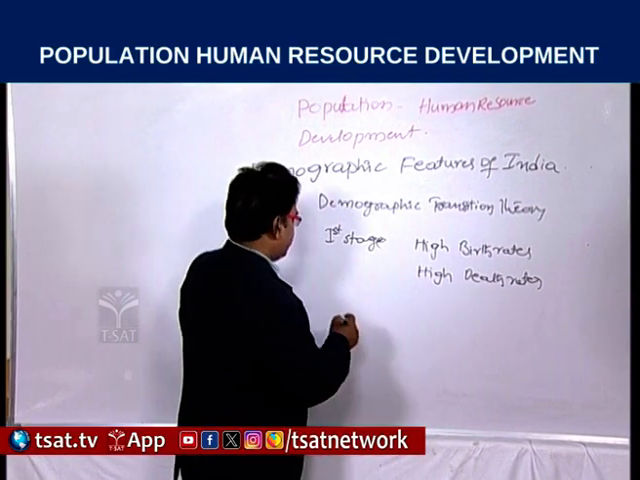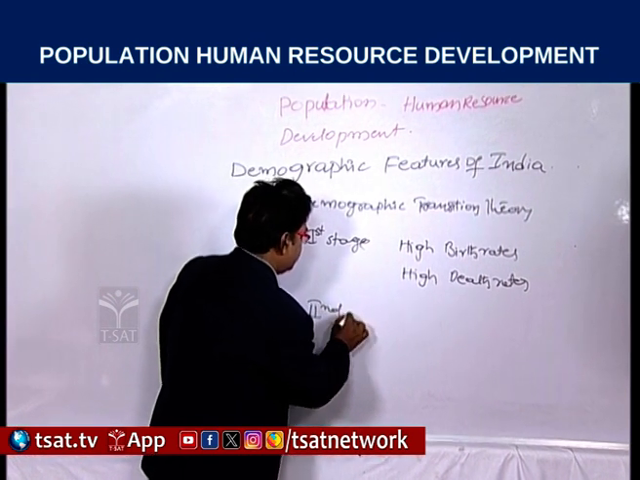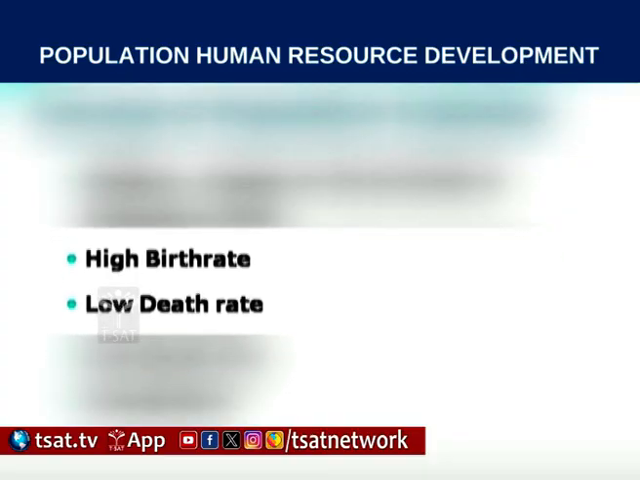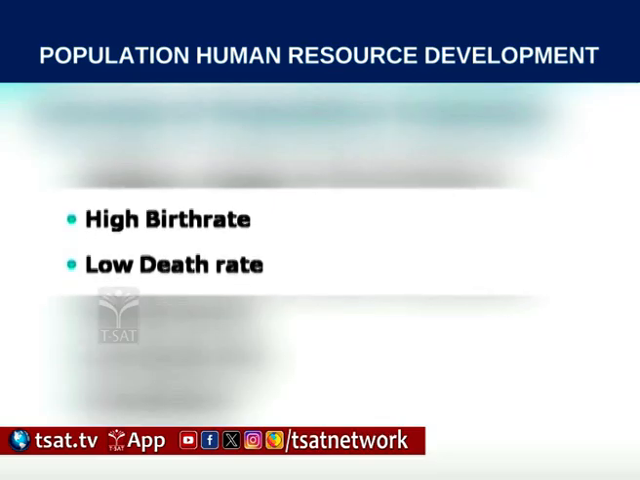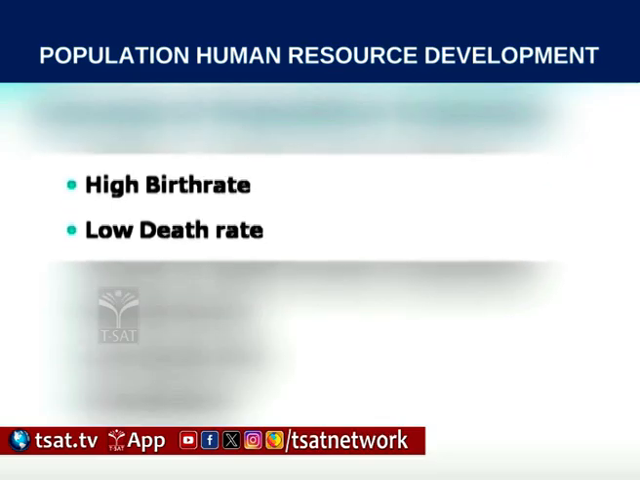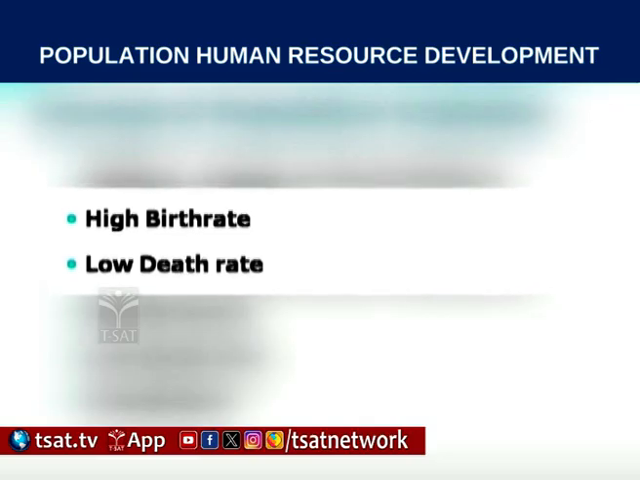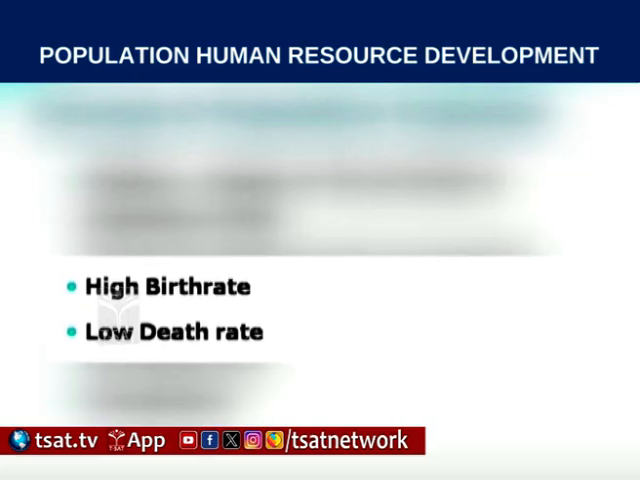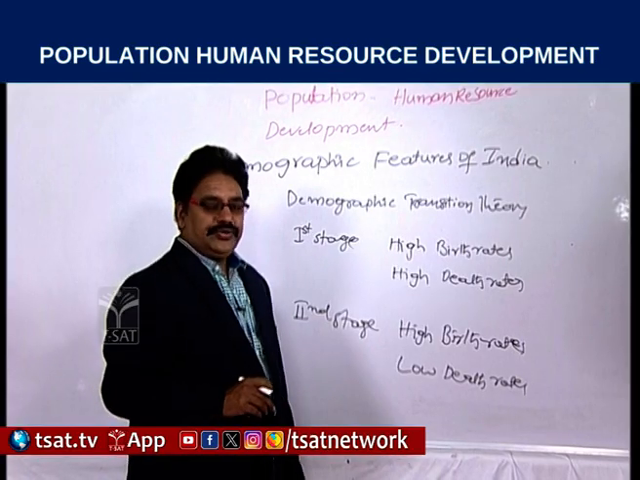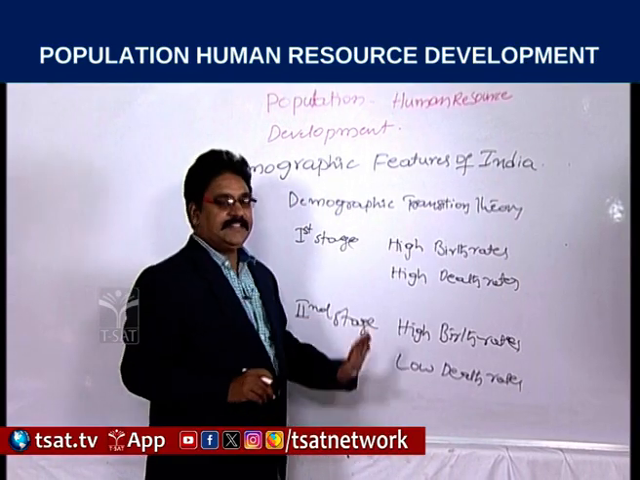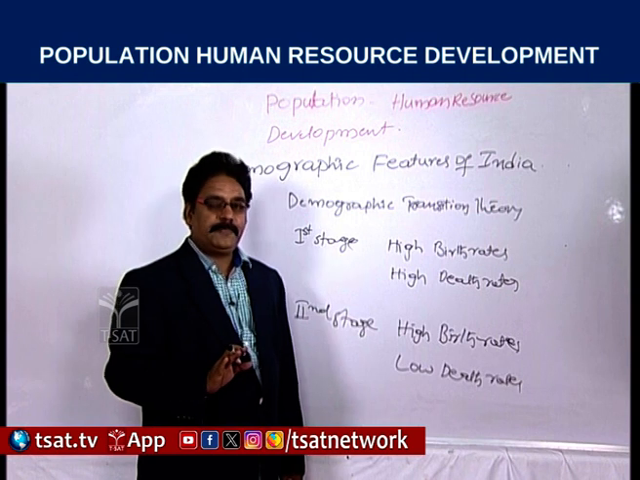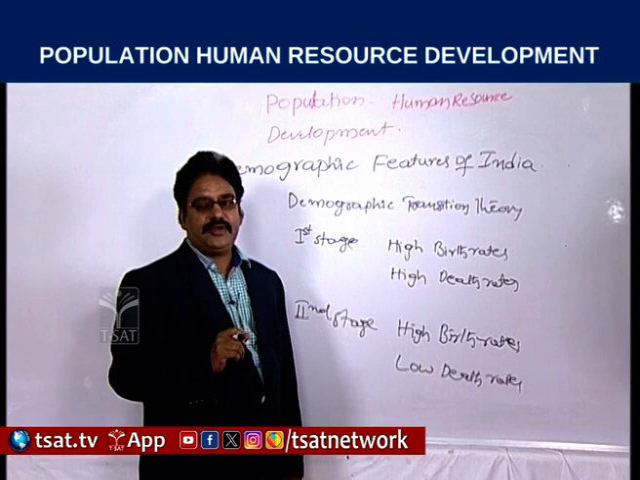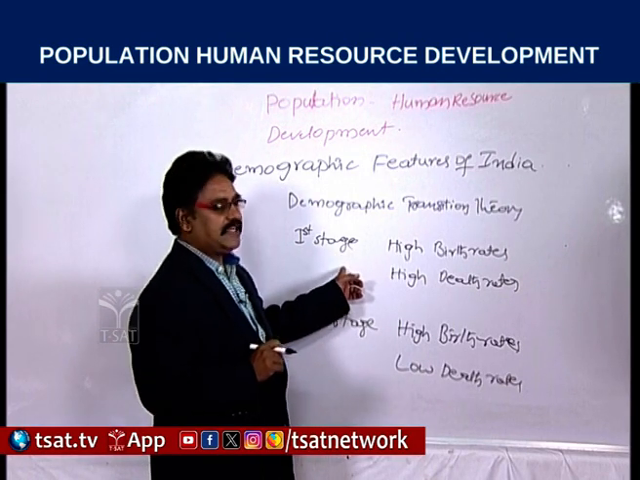Okay. Next, the second stage. In this stage, high birth rates followed by low death rates. According to the demographic transition theory, the second stage is high birth rates and low death rates. The reason for the low death rates is that during the process of economic progress, the country has crossed the first stage